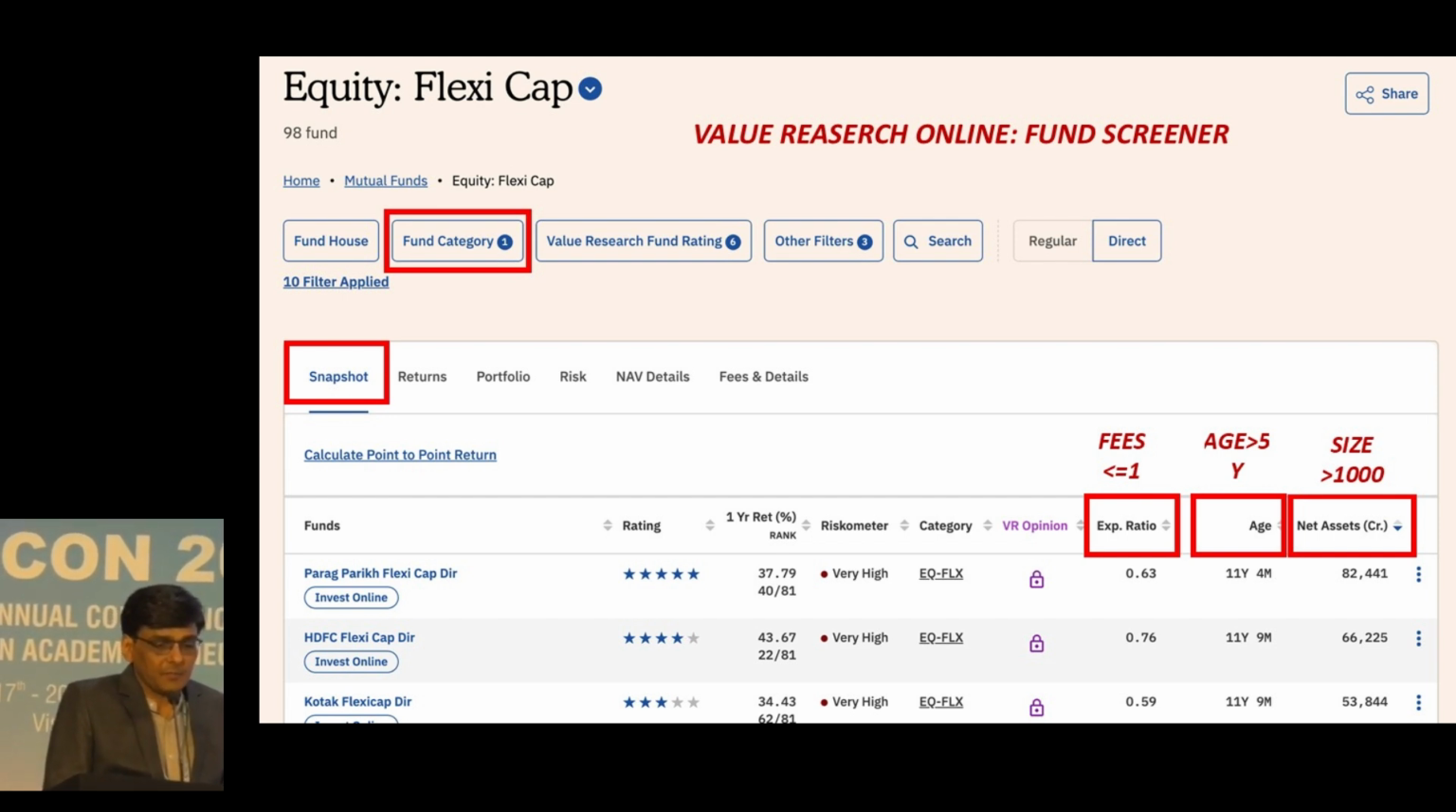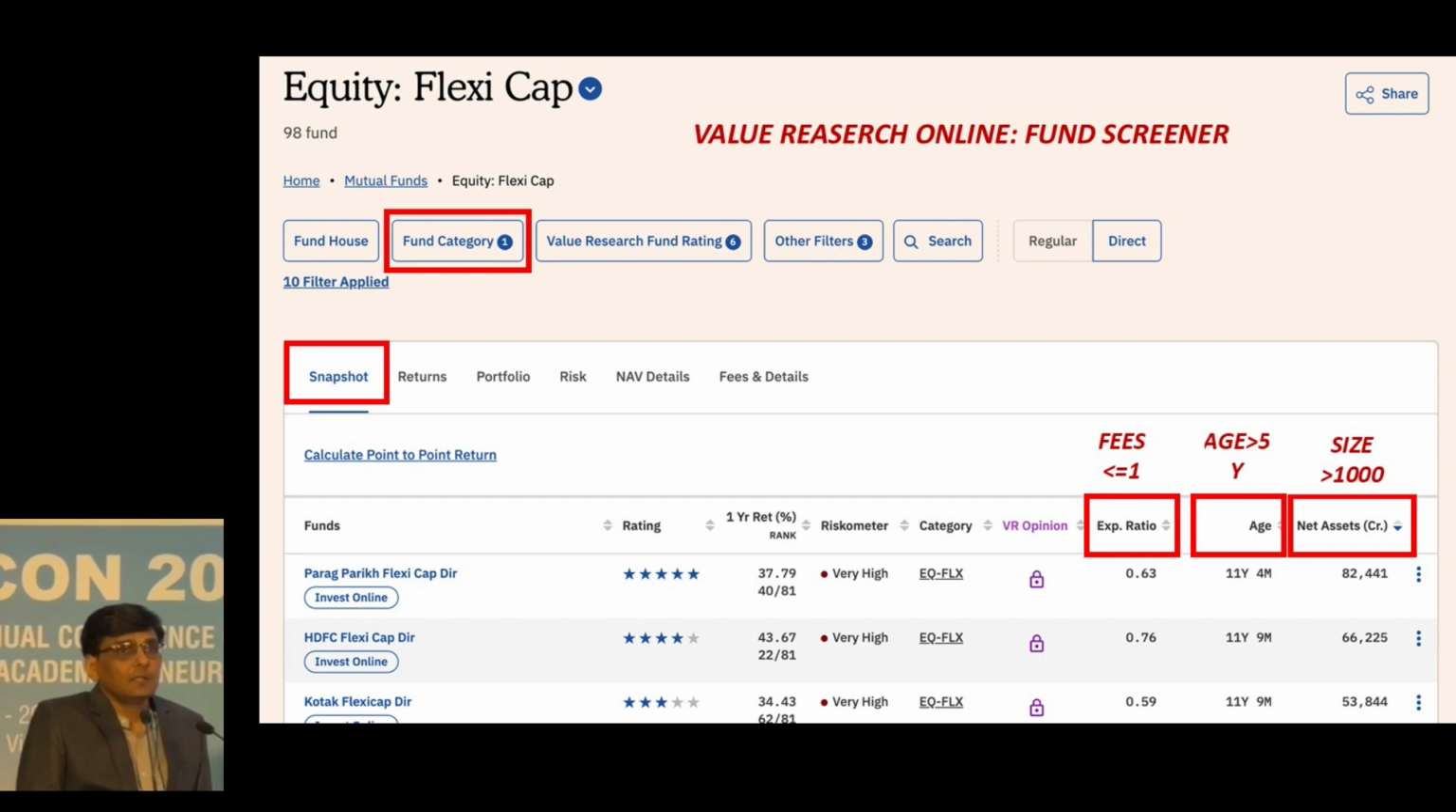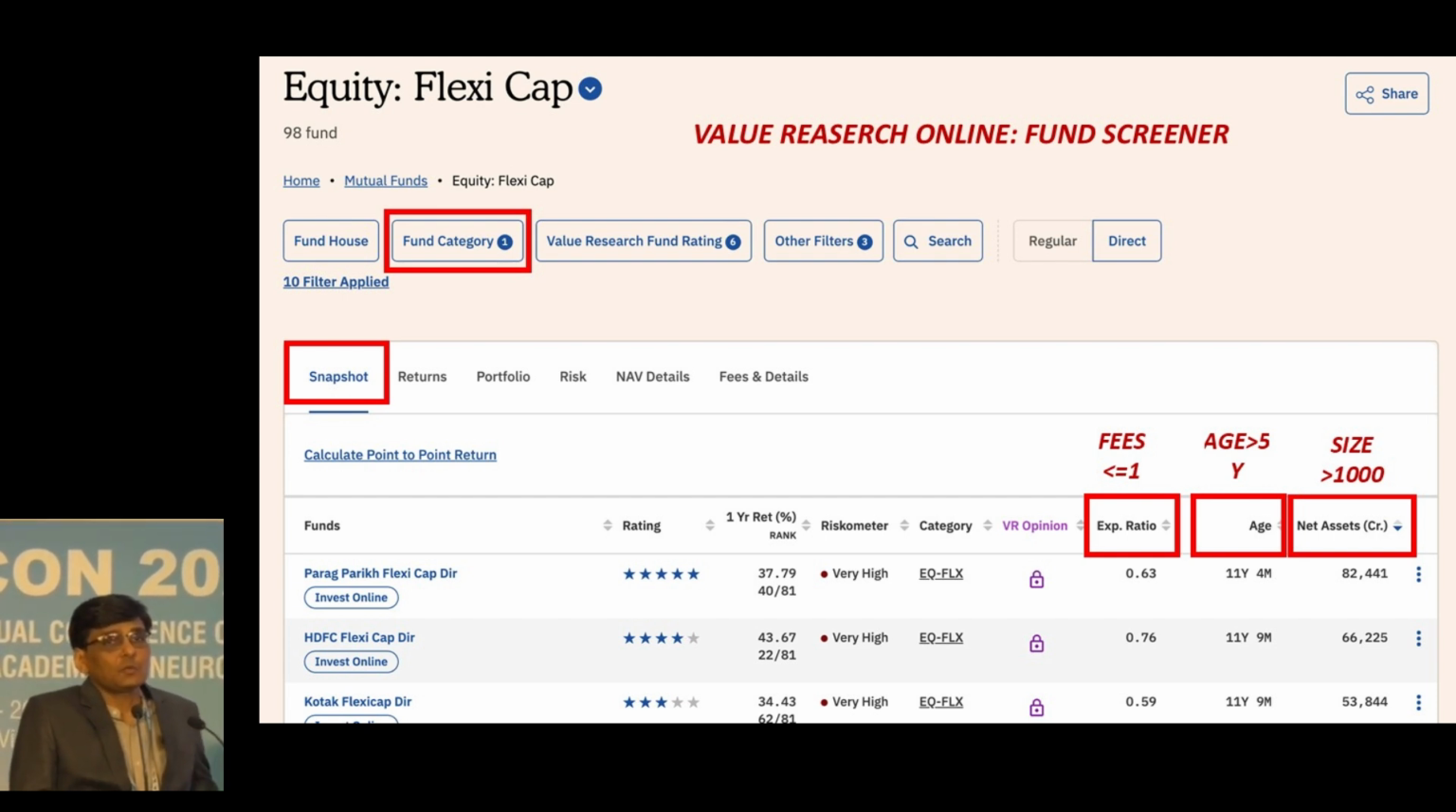Then comes the next part. Go to the risk tab. There you will find alpha. You select the funds which you have filtered out from the previous 3 steps.